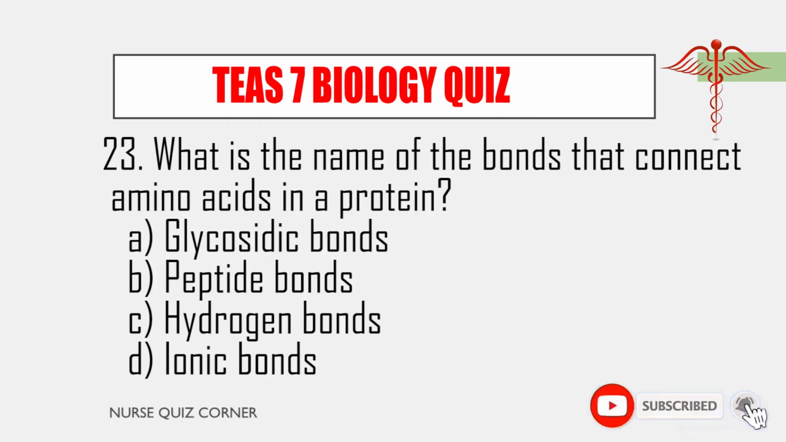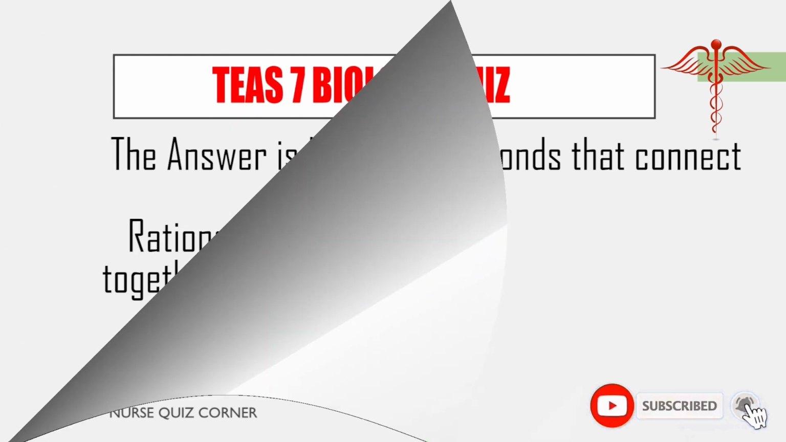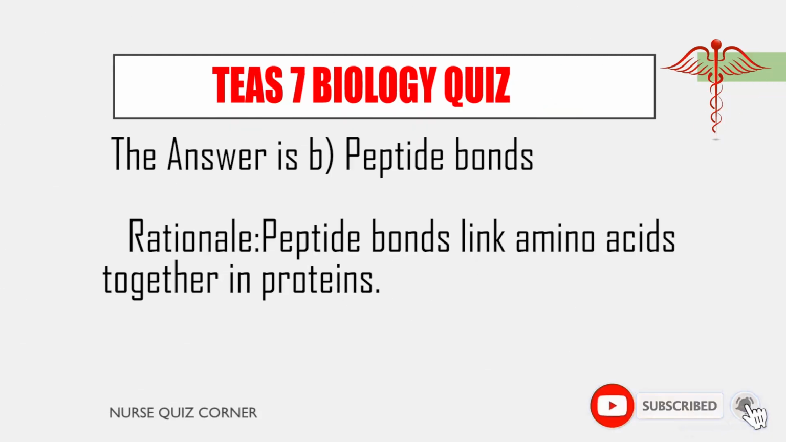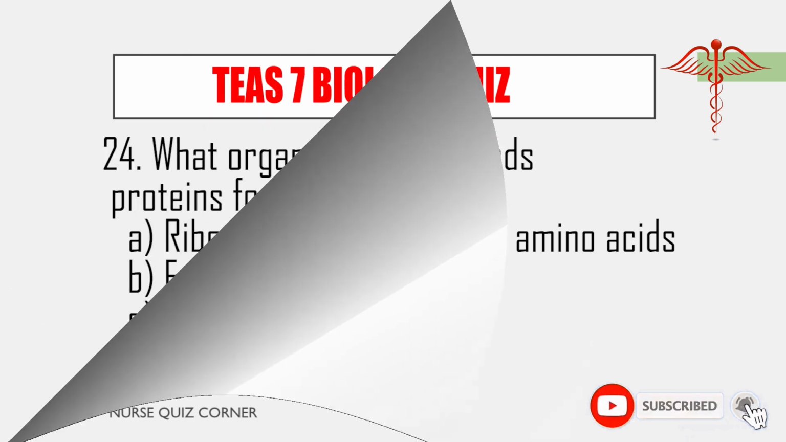23. What is the name of the bonds that connect amino acids in a protein? A. Glycosidic bonds. B. Peptide bonds. C. Hydrogen bonds. D. Ionic bonds. The answer is B, peptide bonds. Rationale: Peptide bonds link amino acids together in proteins.